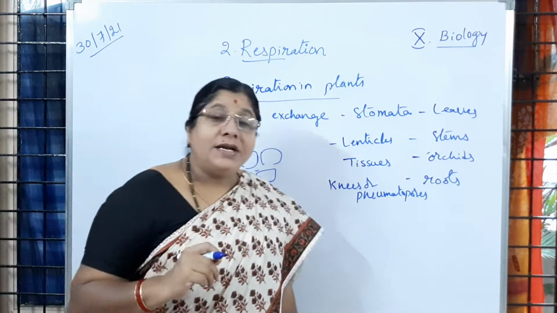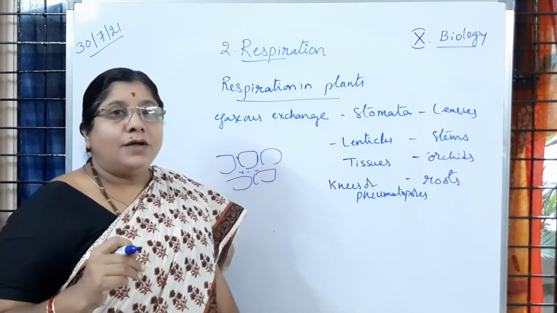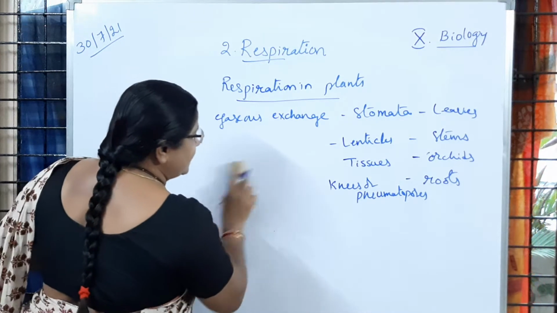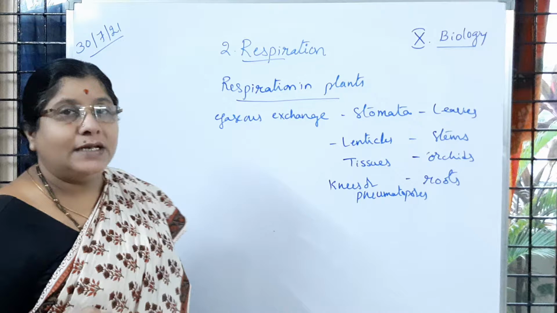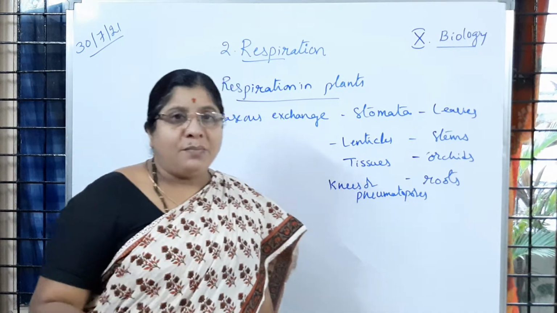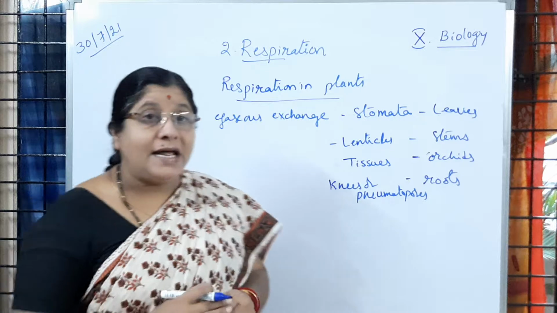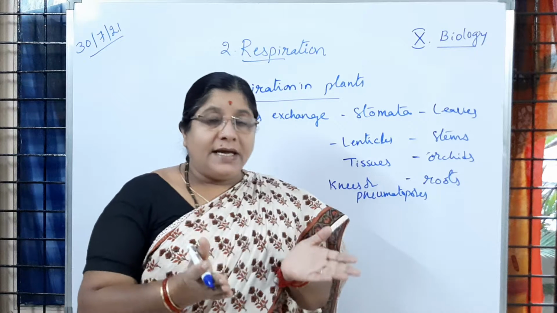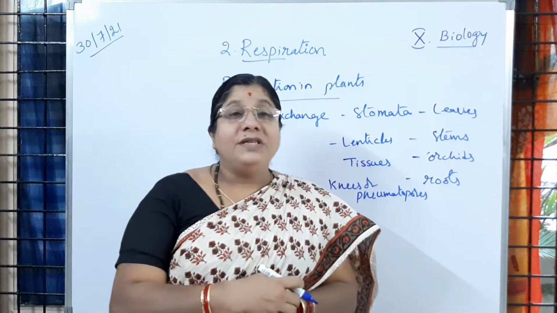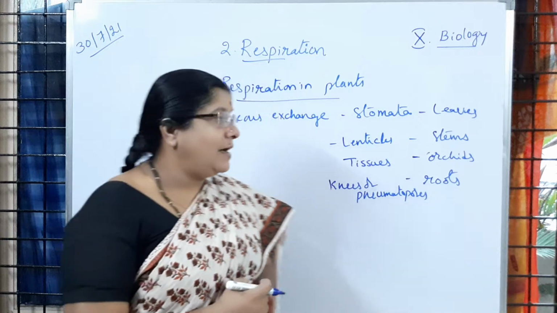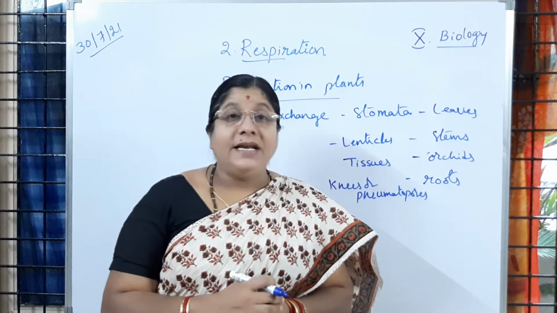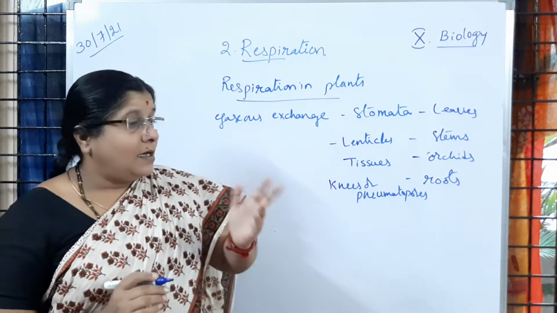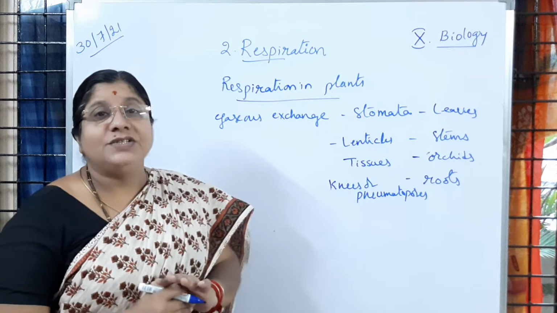If we observe a mangrove forest, the roots are seen just on the ground. Usually we observe roots inside the soil, is it not, children? Whereas in plants growing in marshy lands, wetlands or mangrove forests, the roots grow above the ground, and with that they respire, which we call aerial respiration. Aerial respiration. Is it clear? So now you learned the parts through which the gas exchange of respiration is going to happen.